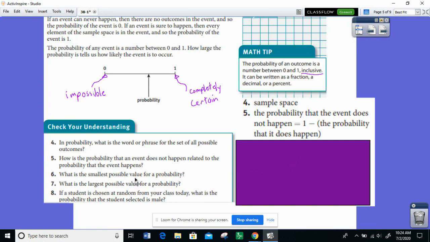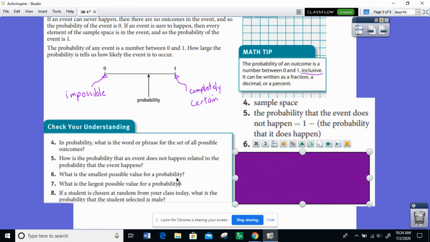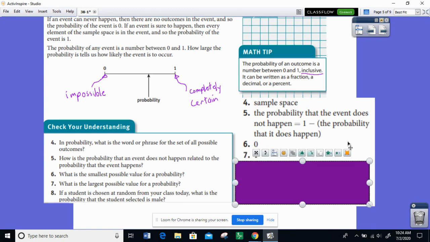What is the smallest possible value for a probability? Well, we already saw up here that's 0. What does that mean? That means that it cannot happen. That means the event is impossible. What is the largest possible value for a probability? That is 1. That means it is absolutely for certain going to happen.